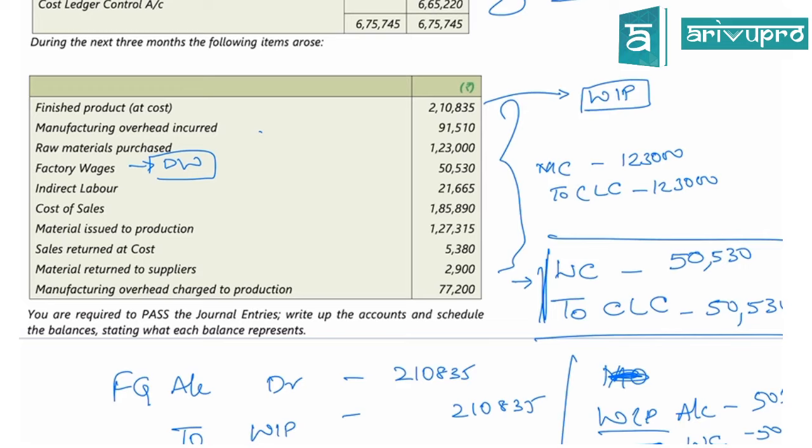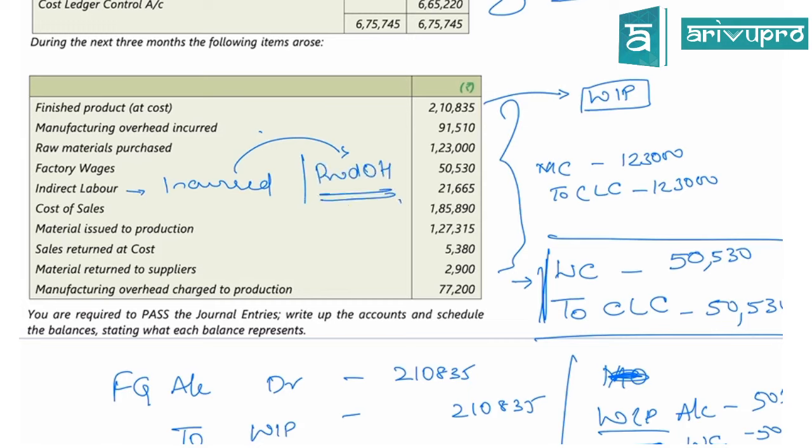Guys, are you clear? Now, what do you think is going to be the journal entry for indirect labor? Okay, Shreyas, first always I have to record for indirect labor incurred and then I have to transfer it to the production overheads. Remember this.